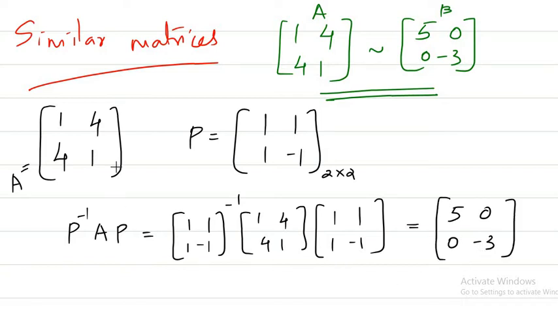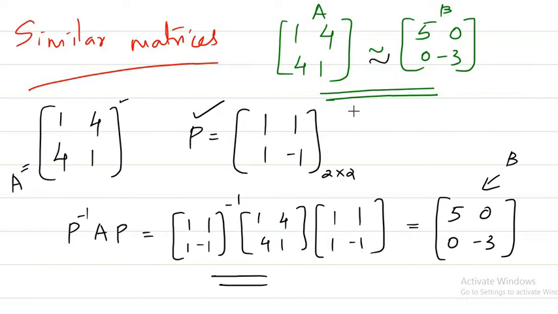That means I have shown you a P for which P inverse AP gives the B matrix. That means we can say these two are similar matrices.